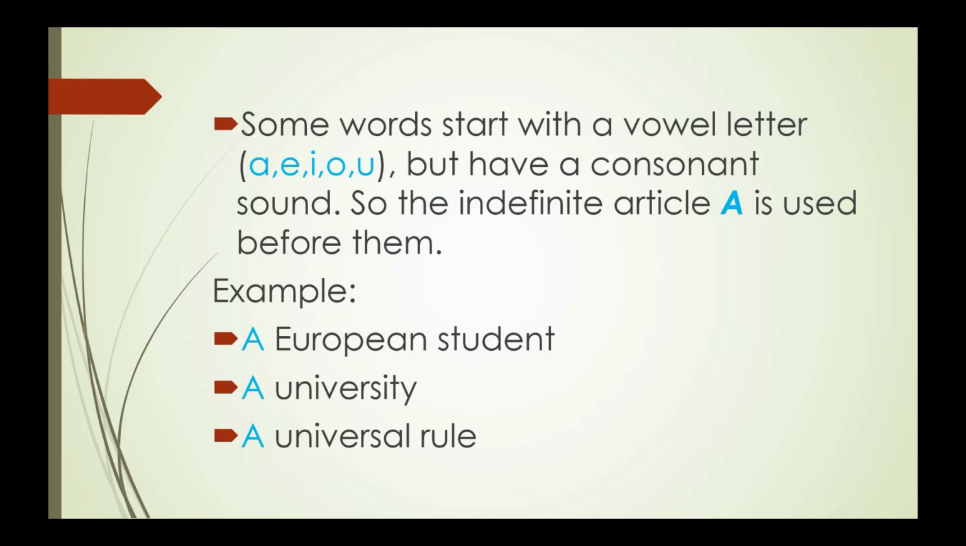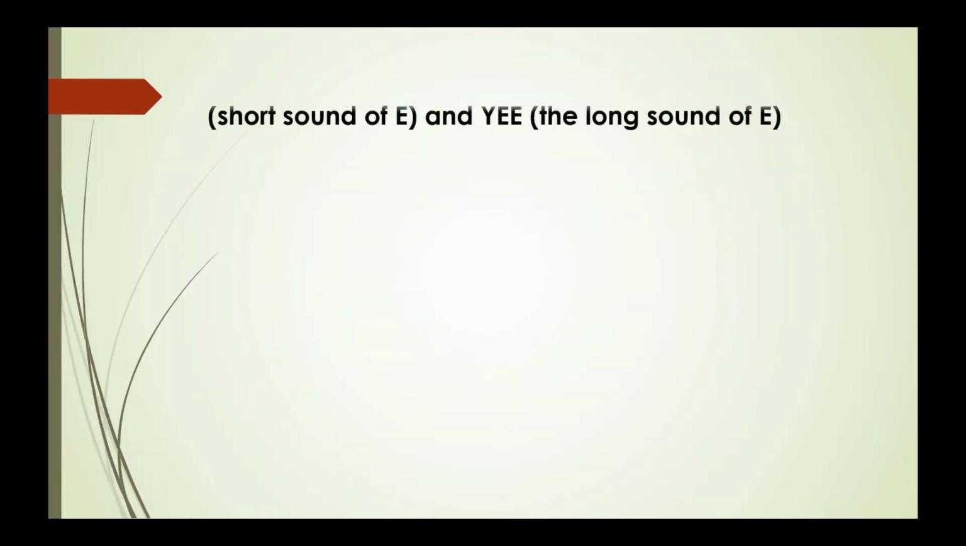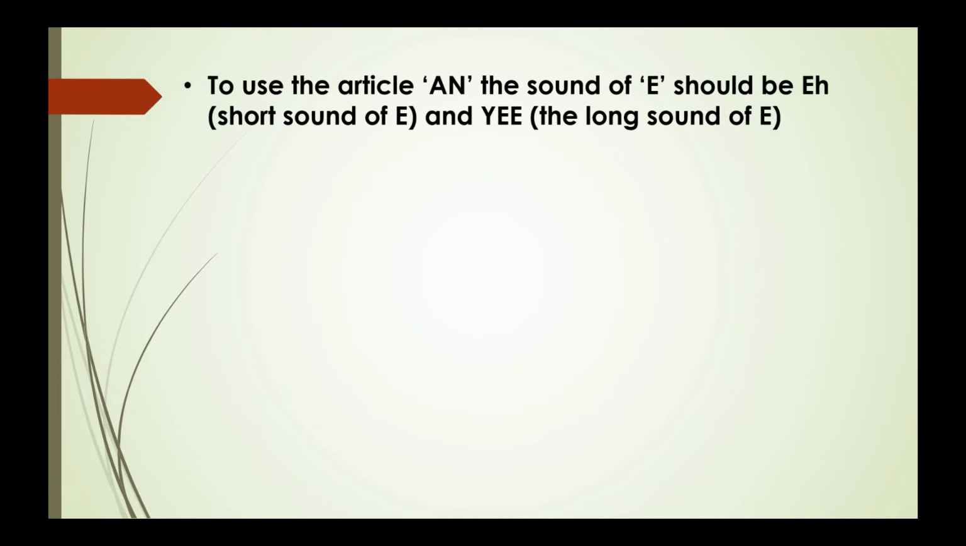Second example, a university. Though the first letter is a vowel, the sound of U is like a consonant. So, the article a is used before university. Here, you have to remember especially the sound of E and U.